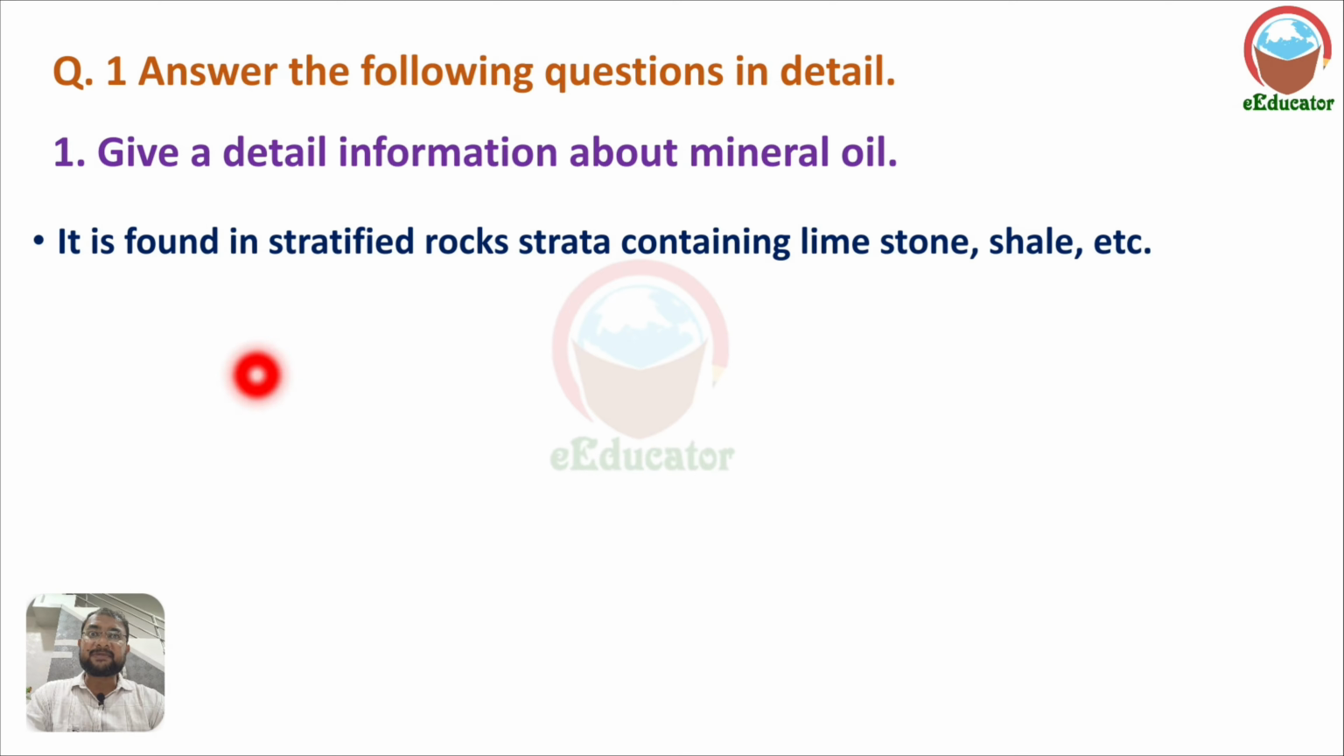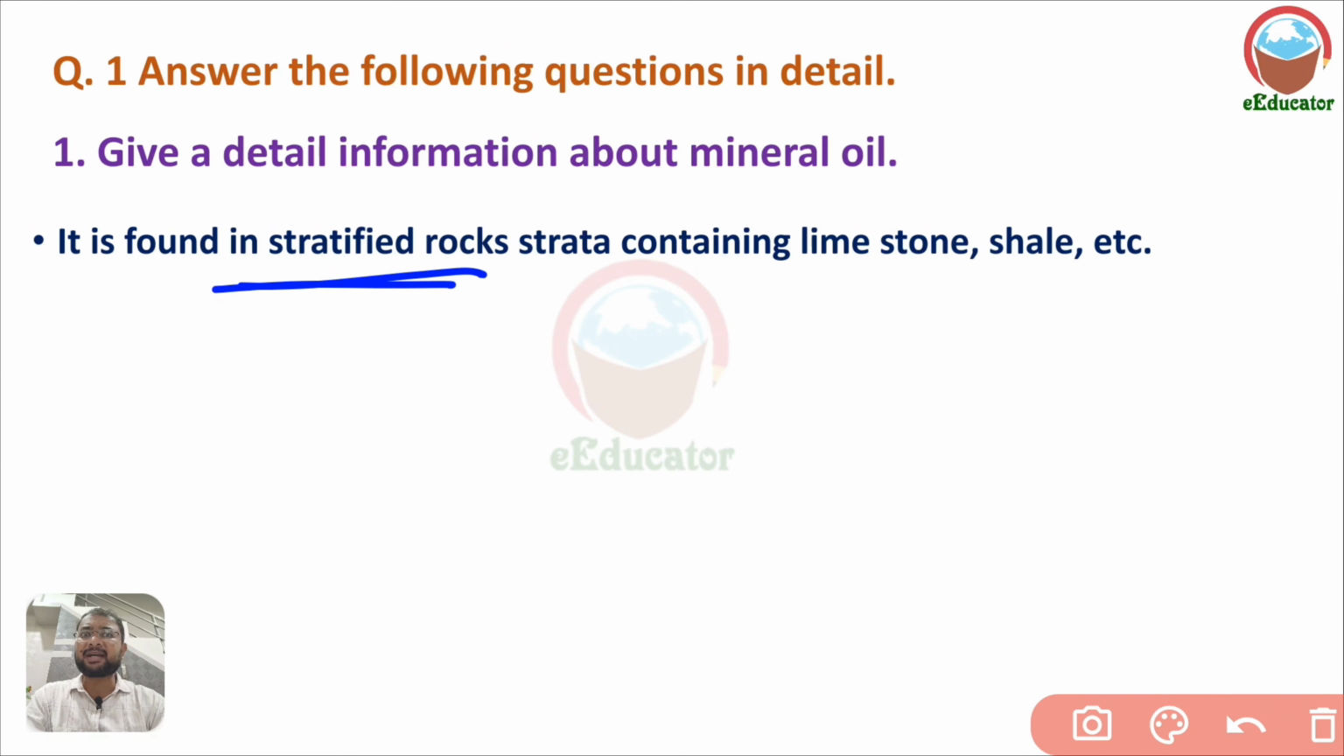It is found in stratified rock strata containing limestone and shales, etc. Stratified means sedimentary rock. Stratified rock को आप sedimentary rock भी बोल सकते हो. We find this in the layers of sedimentary rock. Mineral oil, the crude oil, is found in the stones and different shales, a kind of sedimentary rock.